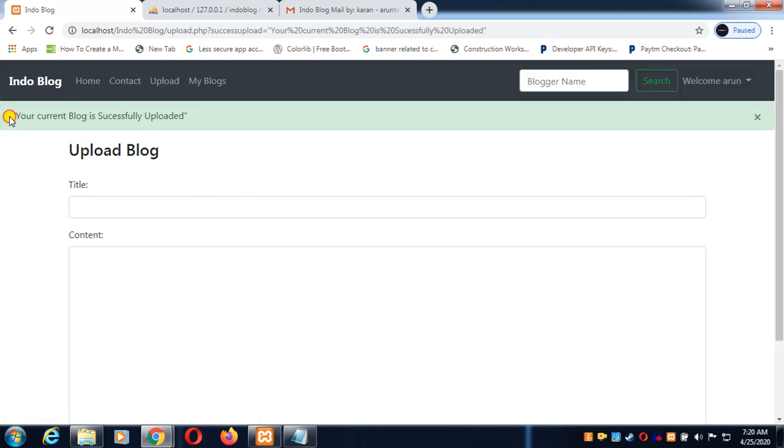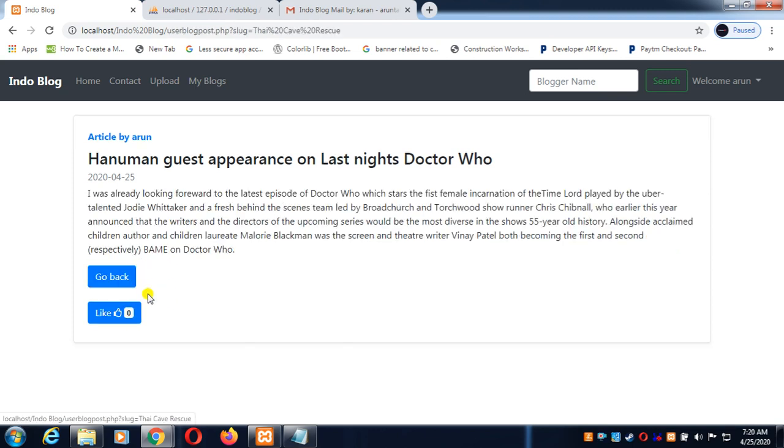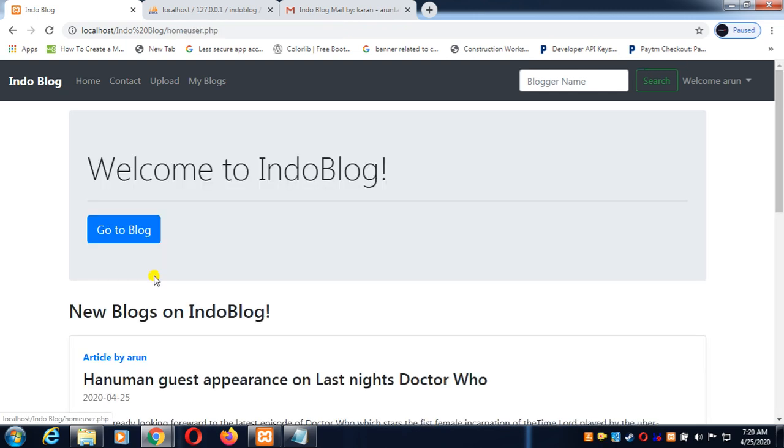Okay, so the blog is successfully uploaded. Now I am able to see the blog in my blog section, and you can see here that the continue reading button is shown. This button is shown if the content of your blog is greater than 300 characters, so it will display a continue reading button. Okay, so you are able to see now the whole content. Previously it was not shown fully.